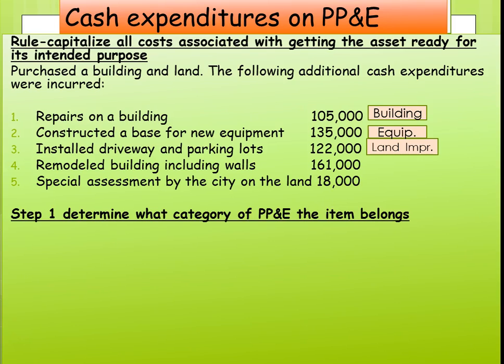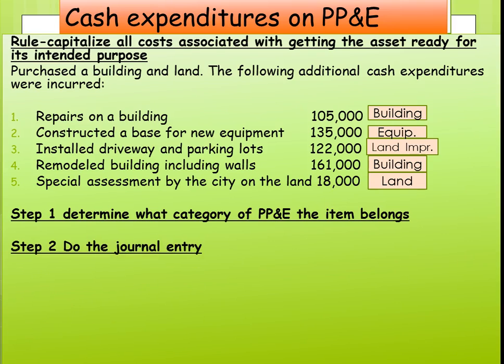Now, if we planted a tree, that would be part of the land because that usually is associated with an indefinite life. Remodel building, including walls, we would include in building, and then a special assessment by the city on the land would be capitalized as part of the land. Now, any ongoing property taxes after acquisition would just be expensed.